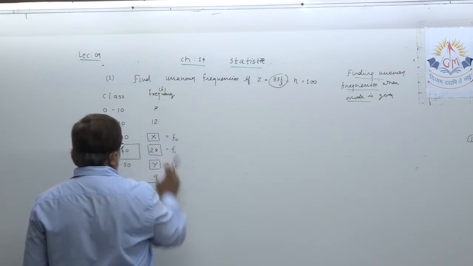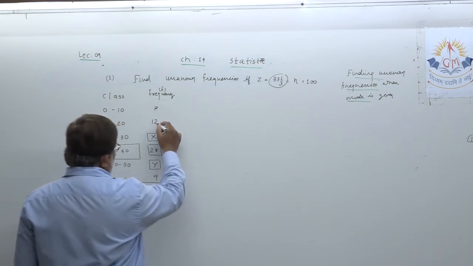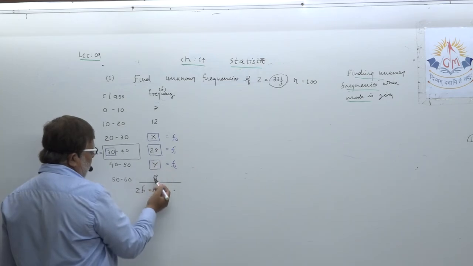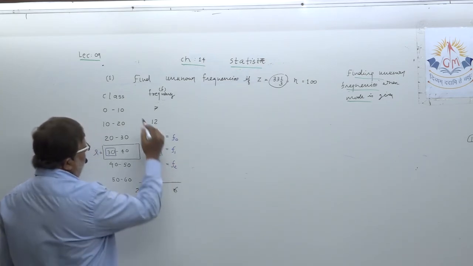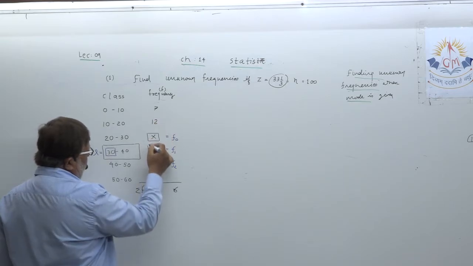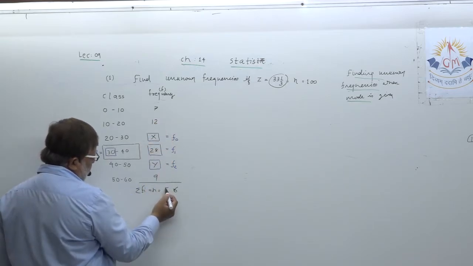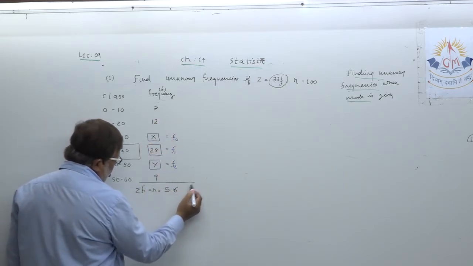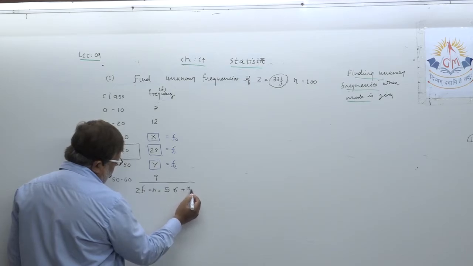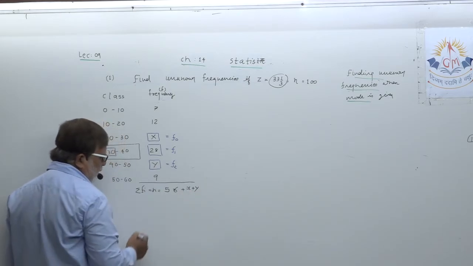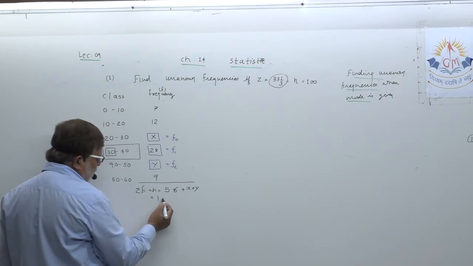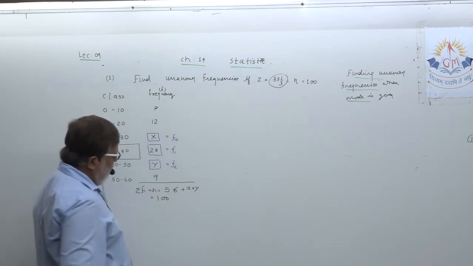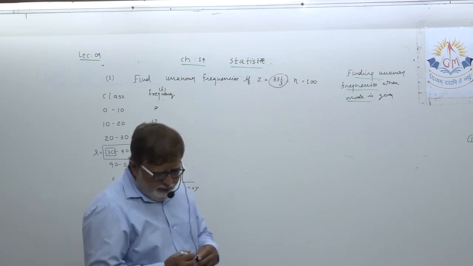7 plus 2 is 9, 9 plus 8 is 17, plus 8 is 26, 6 and 2 is the carry. 2 plus 1 is 3, 4, 5. Okay, 56 plus x plus y. The value of n, indirectly you all know, that is 100, given.